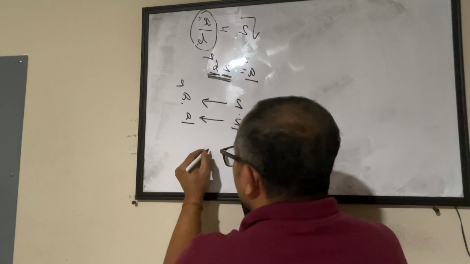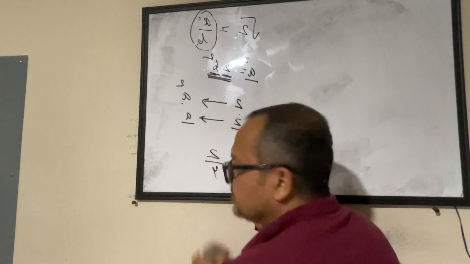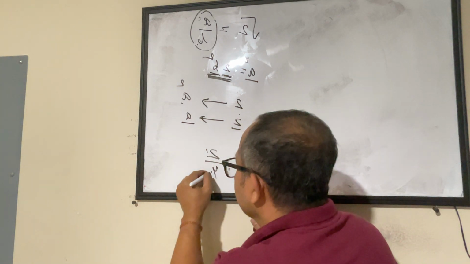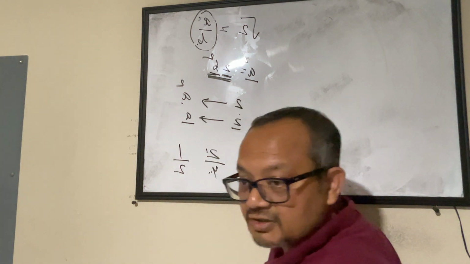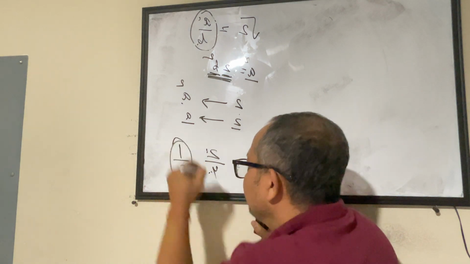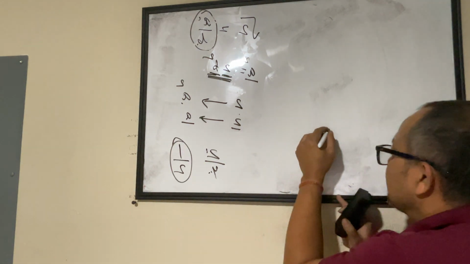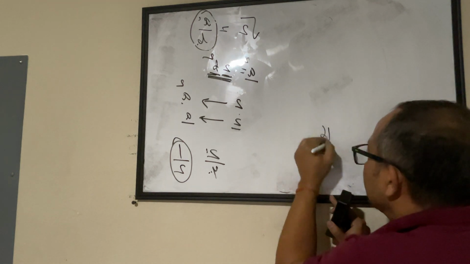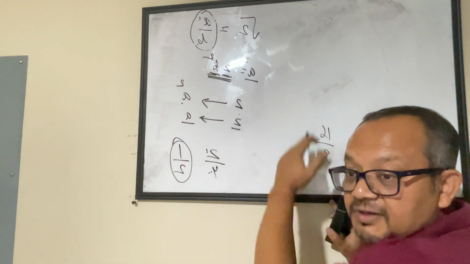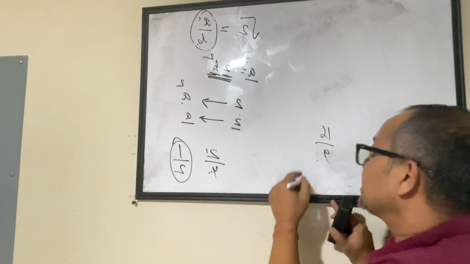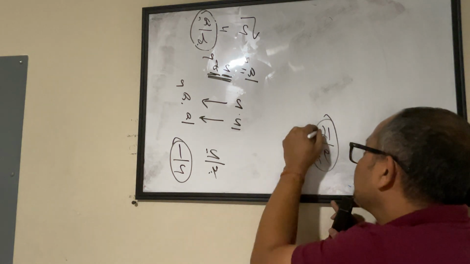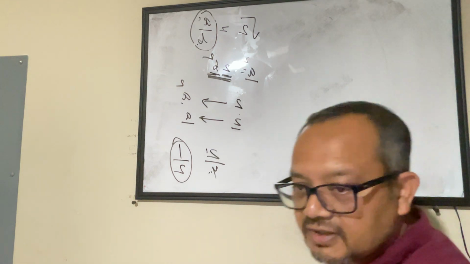Like if you talk about 2 by 4, this is not co-prime. These two are related, right? If you convert this to 1 by 2, now this is co-prime. This is the right fraction actually. This is the simplified form of the fraction. If you look at any fraction, for that matter, if you talk about 16 by 9, this is a real fraction where you cannot simplify it further. So we are saying that these are co-primes, meaning these two have no relationship. You cannot multiply 9 with something to get a 16 or vice versa. Yeah?